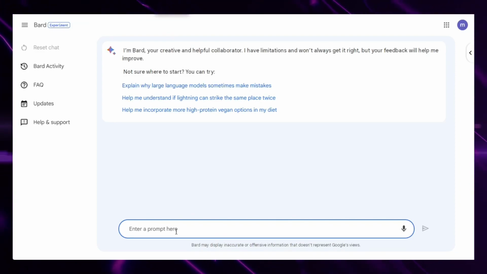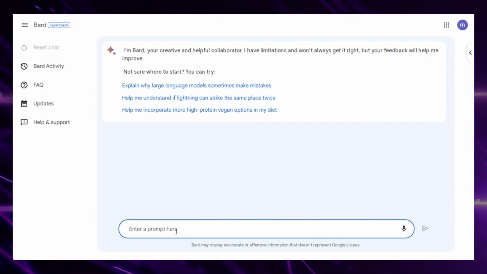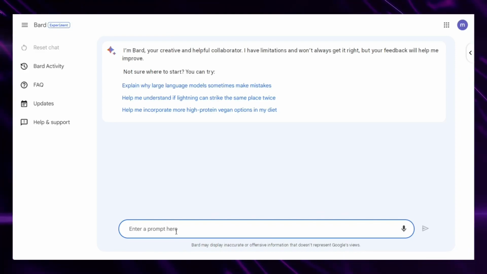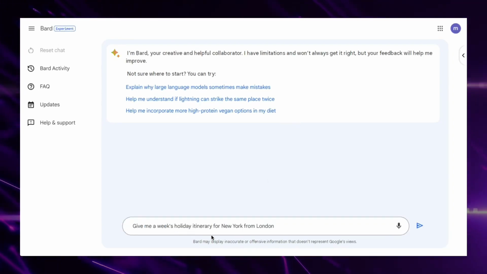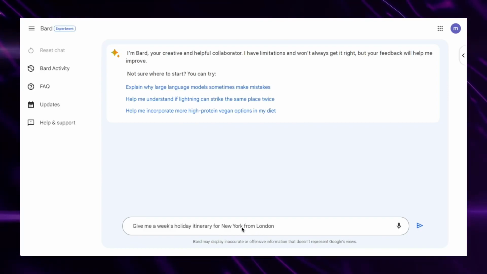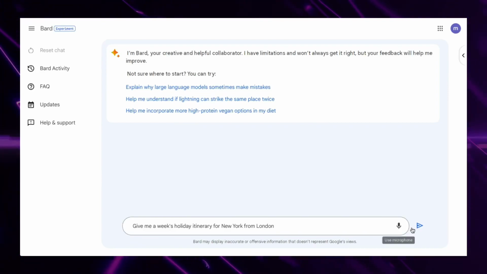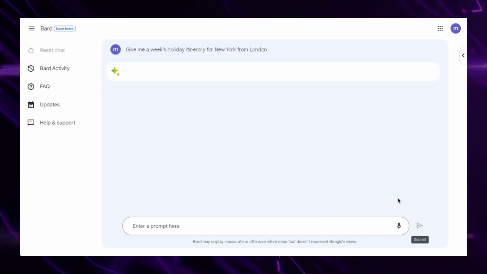Holiday itinerary: let's say I'm going to New York from London, and I want Bard to give me a week of activities. So let me write down that prompt: give me a week's holiday itinerary for New York from London. Let's see what Google Bard actually comes up with.